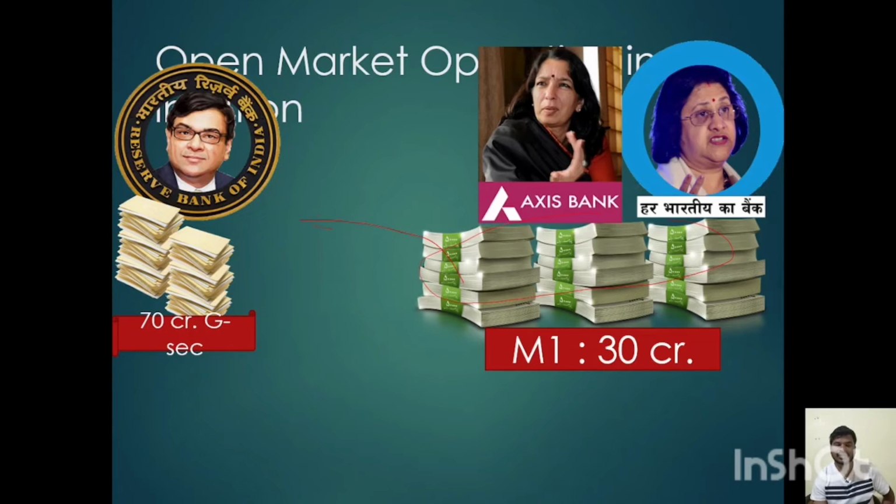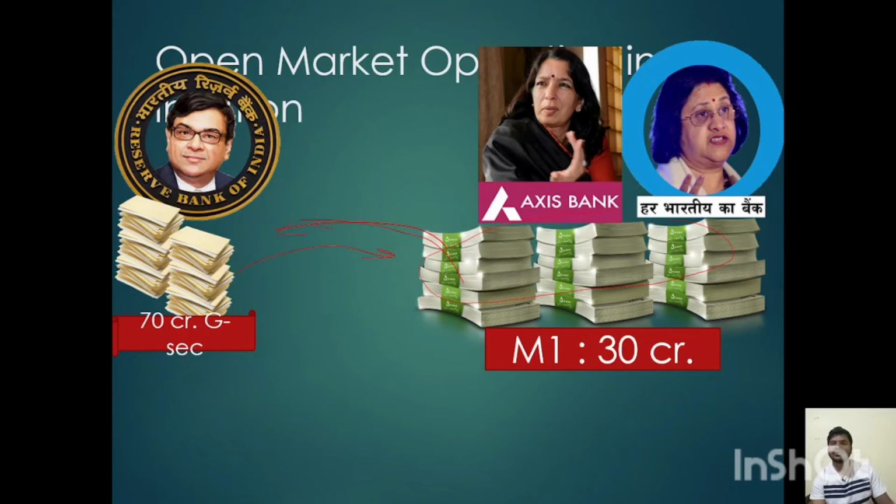So in this open market operation, the RBI will give government securities to the bank, and the bank will give money to the RBI. So money supply in the market will decrease. Now the question is, why do these banks want to take government securities? If they have cash in hand, they can lend more to the public and earn more money. Why do banks want to take these government securities? Banks have to take these government securities to control inflation.